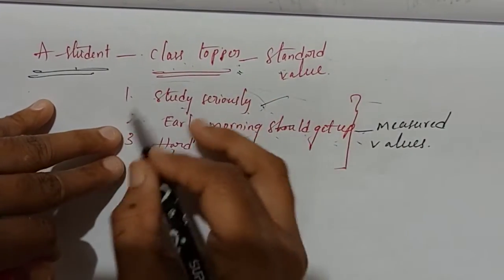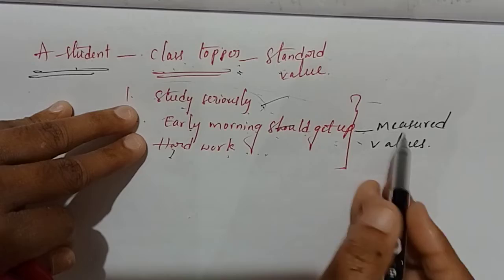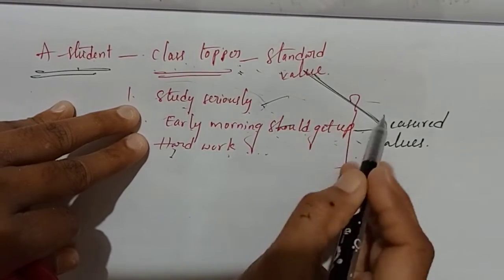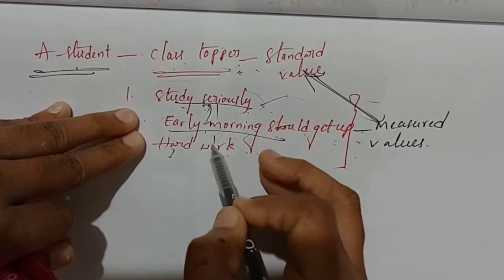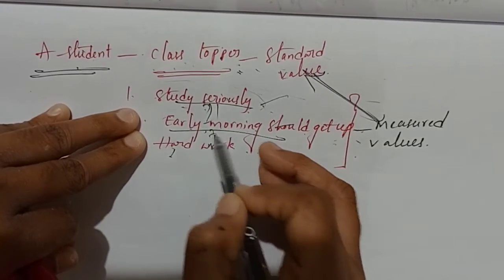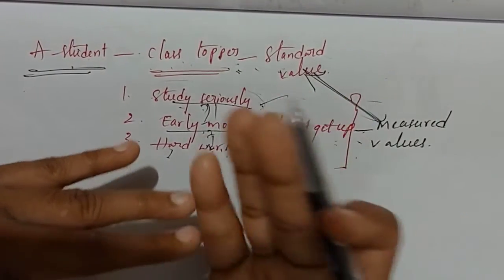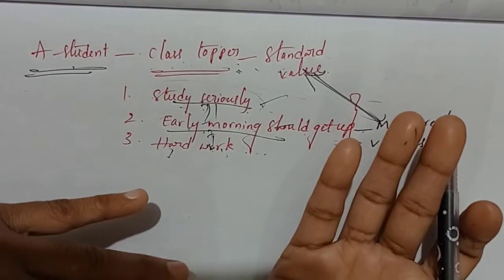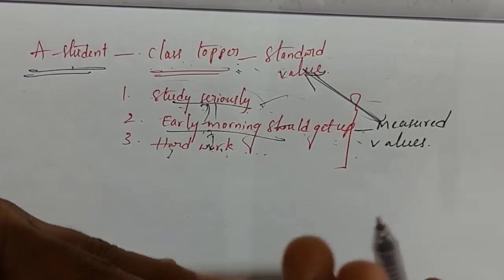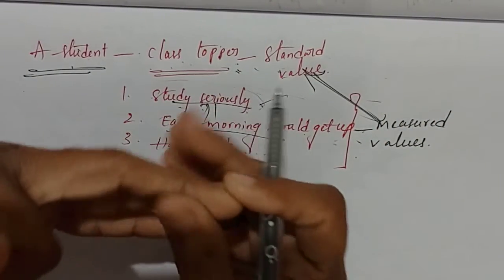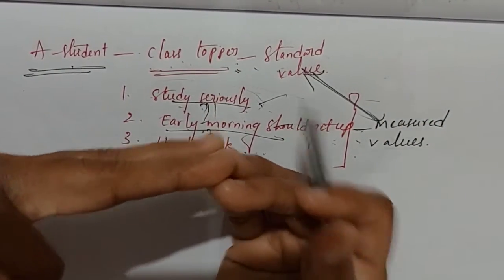So both the measured values and the standard value should be close, and these measured values should have a closeness among themselves. Are you following? Then only they will get success. Any game you are playing, compulsorily you have to maintain accuracy as well as precision, students. Are you clear on this one?